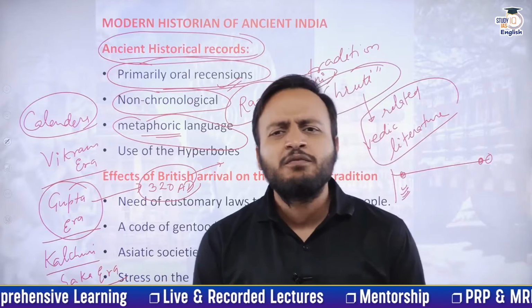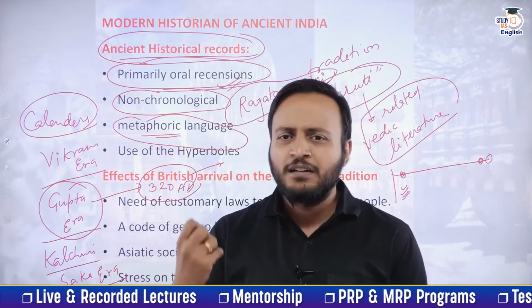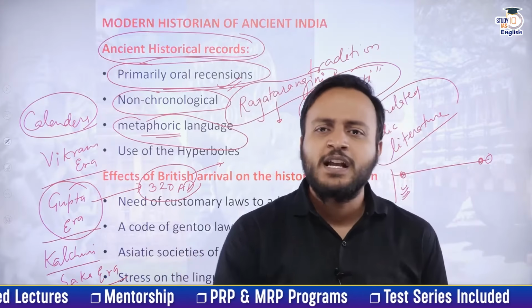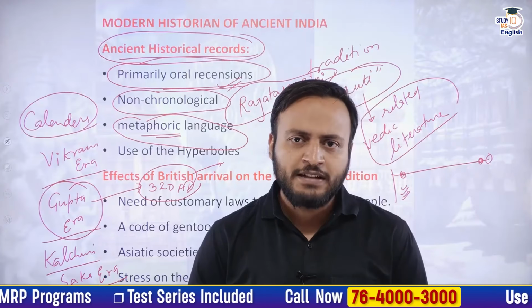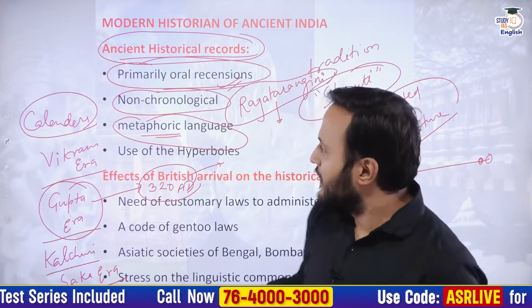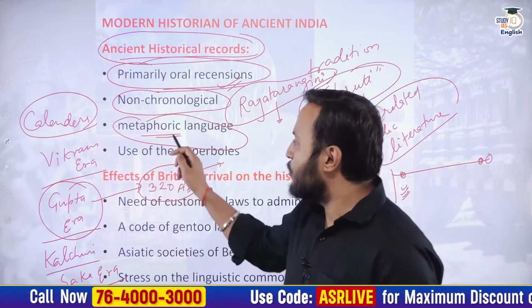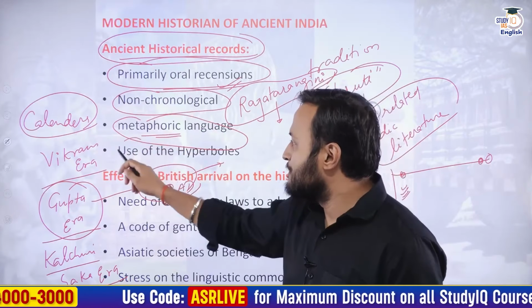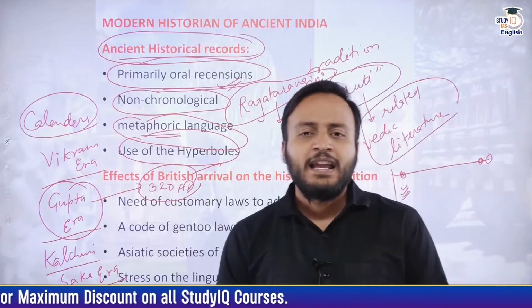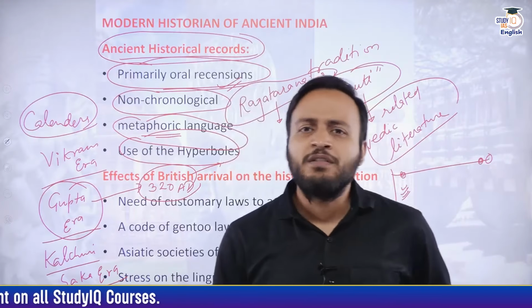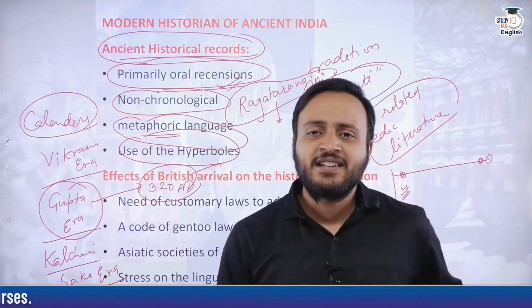making it difficult for the historians to collect the fact and separate or filter out the fiction from that particular record. Got it, everyone? So this is how the literature of ancient India provides the history. Now, the use of hyperboles, again the same thing. Hyperboles means everything which we study or which we go through is exaggerated.